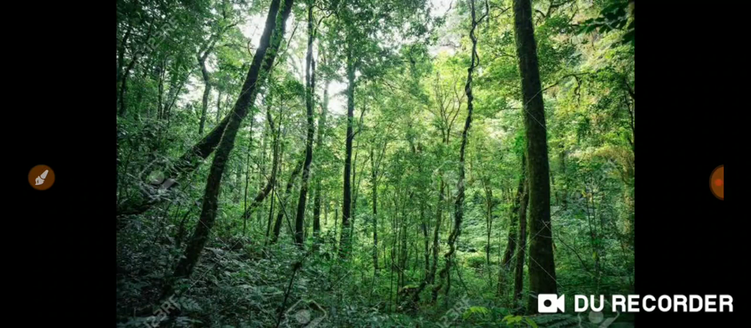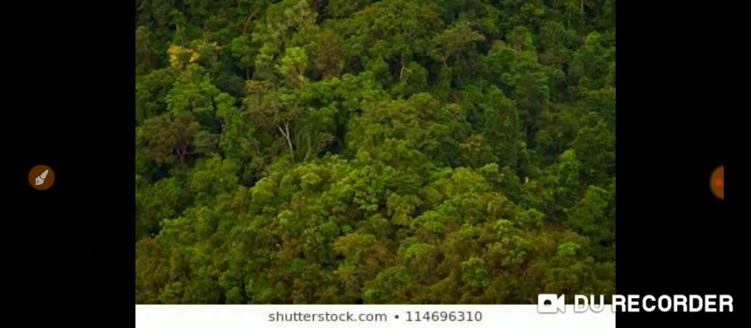Due to lack of transport facility, some part of this tropical evergreen forest is not exploited by human beings. So see, this is the top view of tropical evergreen forest. Due to the dense growth of trees, the sun's rays never reach the ground. There are varieties of climbers, creepers and tall trees. Trees grow up to the height of 60 meter in this forest.